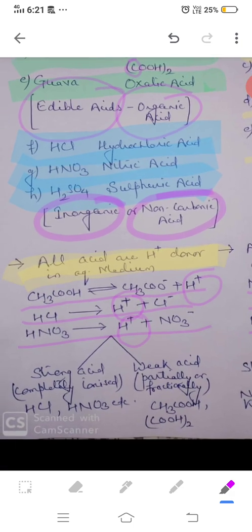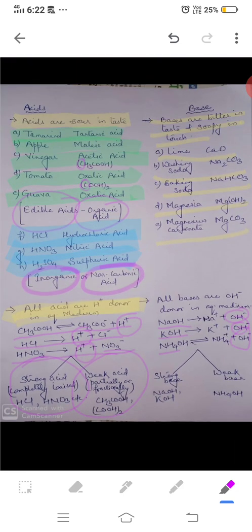Now depending upon their furnishing capacity, if they are 100% ionized, they are called strong acids, and if they are feebly or partially ionized, they are called weak acids. Meaning in a strong acid, whatever concentration you will be taking, the whole concentration has the power to get ionized, meaning it will be 100% ionized. Whereas in a weak acid, the complete part is not ionized, only a fractional part gets ionized. Same is with the strong base, which gets 100% ionized, and the weak base, which gets fractionally ionized.